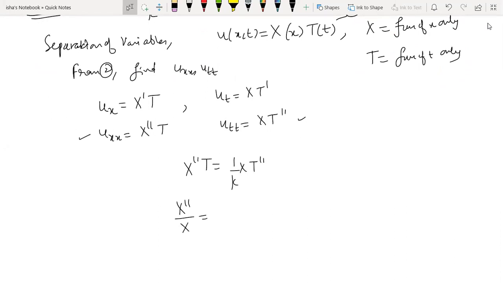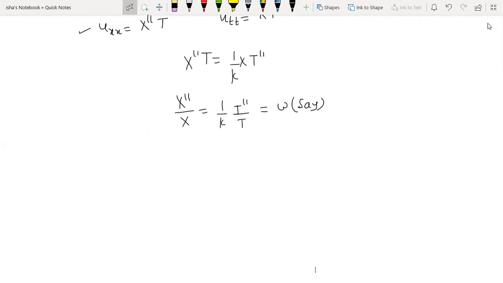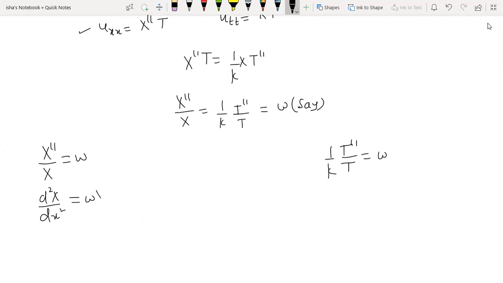So X'' by X is 1 by k times T'' by T, and both of them should be equal to a constant, for the same reason we discussed for the heat equation: the left hand side is a function of x only, the right hand side is a function of t only, so both of them should be equal to a constant. This gives me a set of two ordinary differential equations. So this one is d2X by dx2 equal to omega X, that is d2X by dx2 minus omega X is equal to 0.